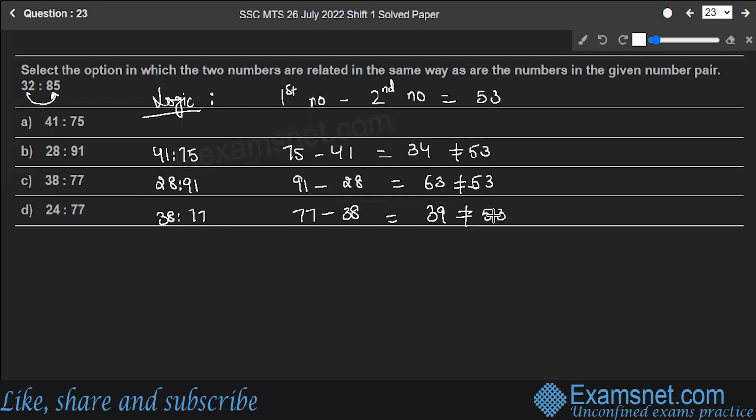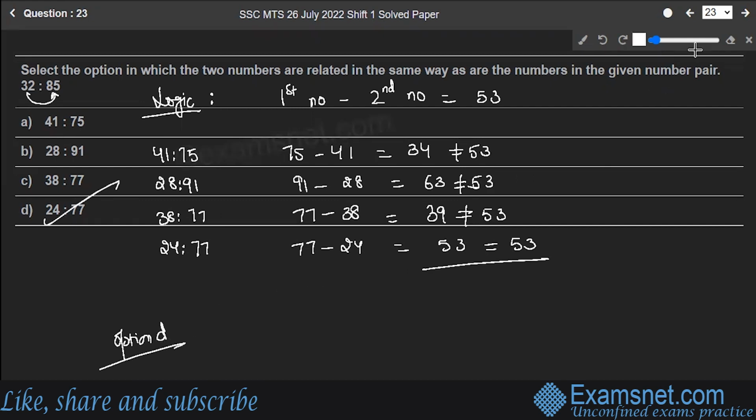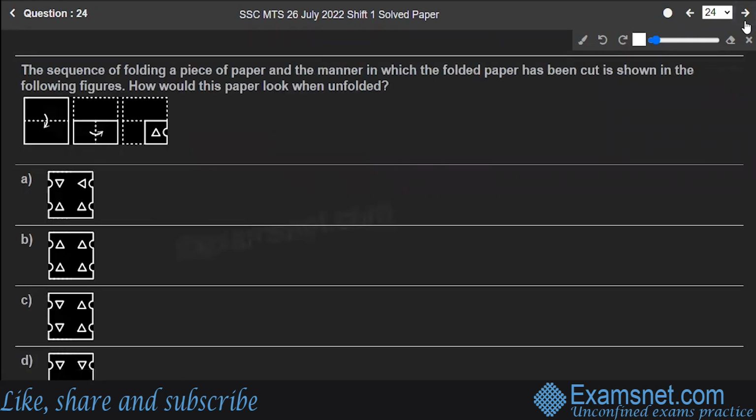Not equal to 53. Last 24 is to 77. So 77 minus 24 gives you 53, which is equal to 53. That means this is the only option which is correct. Hence, option D is the correct answer to the question. Hope you are clear. Next is question number 24.